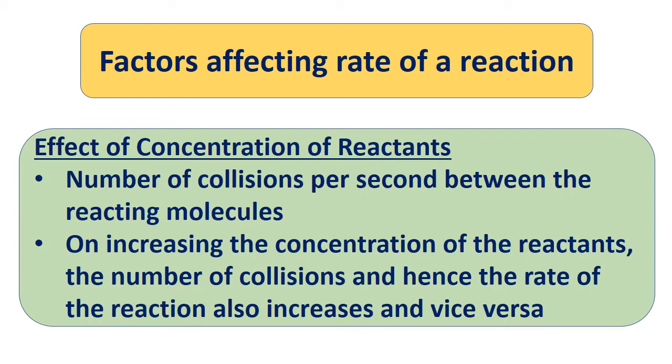Effect of concentration of reactants. The rate of a chemical reaction is influenced by the number of collisions per second between the reacting molecules. On increasing the concentration of the reactants, the number of collisions increases, and hence the rate of the reaction also increases. When there is any decrease in the number of collisions, there will be decrease in the rate of the reaction.